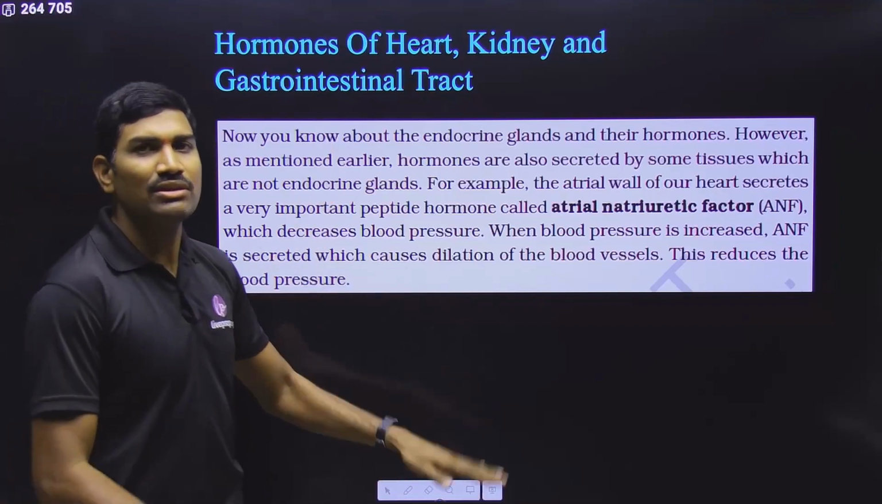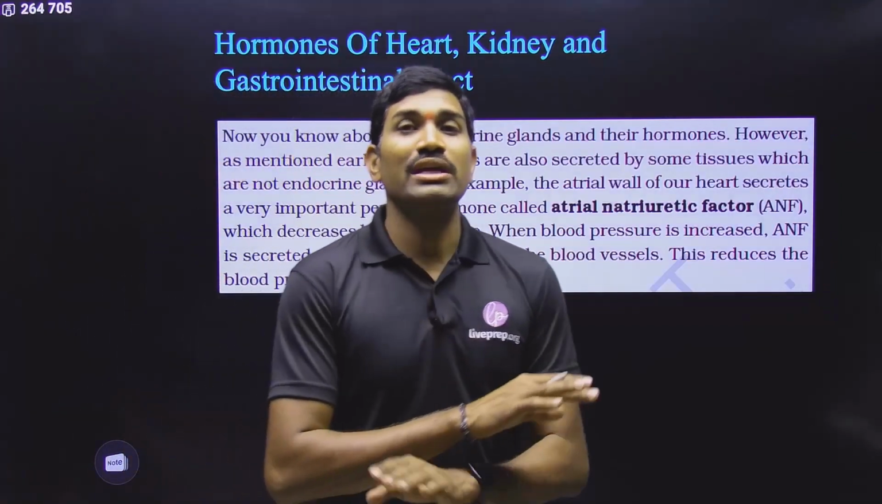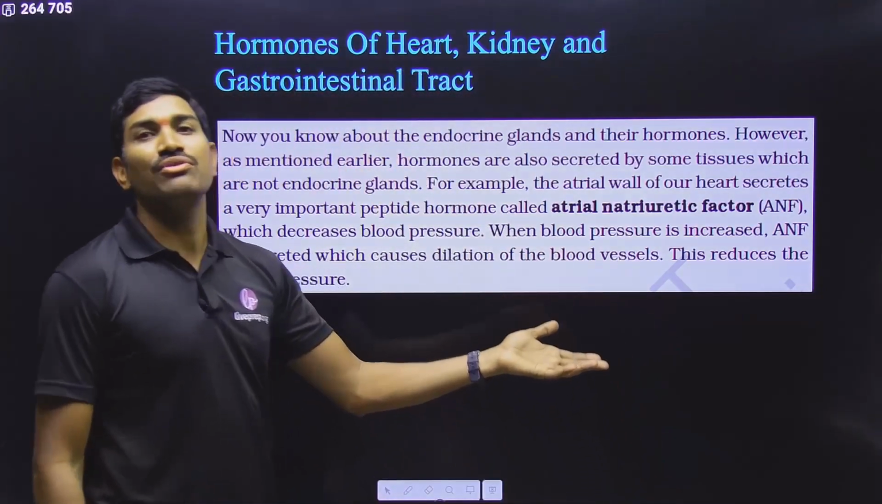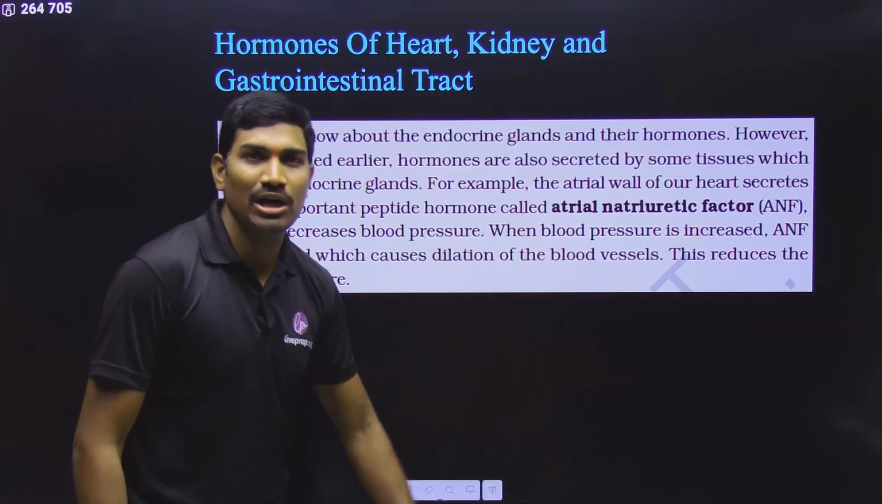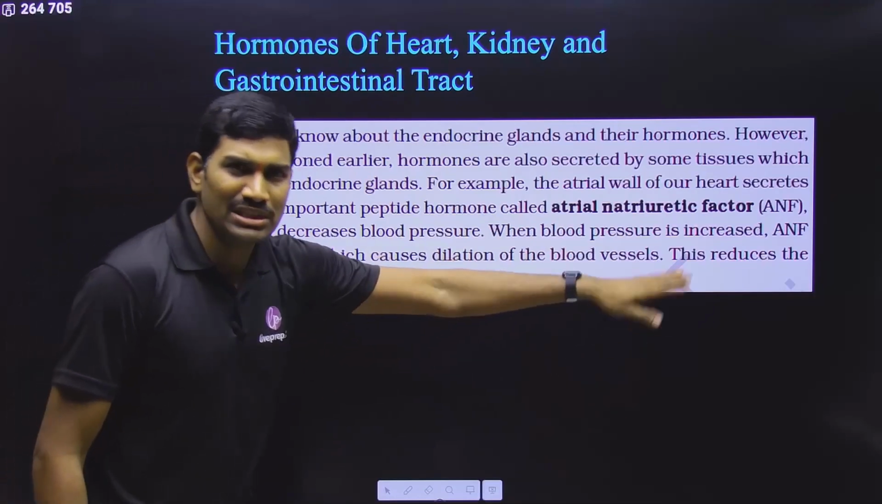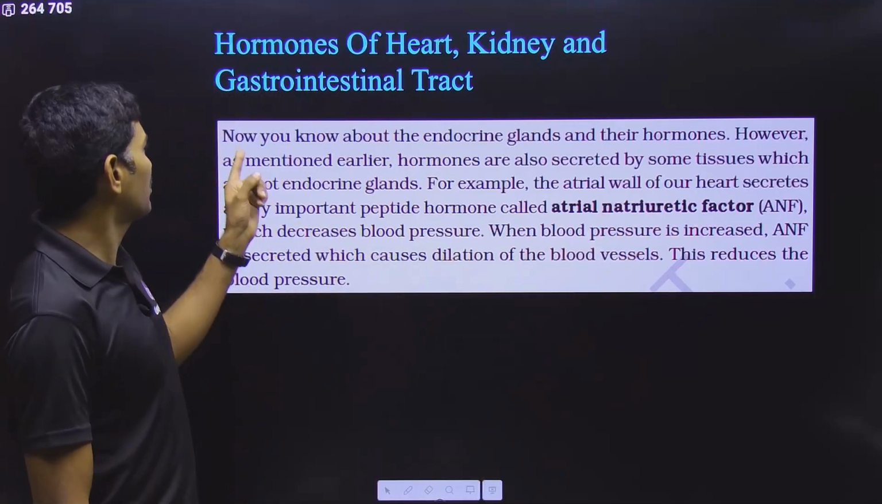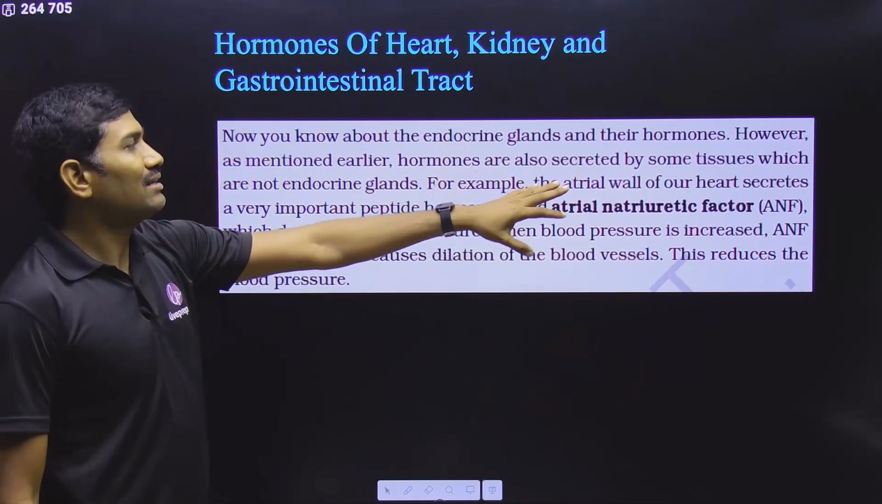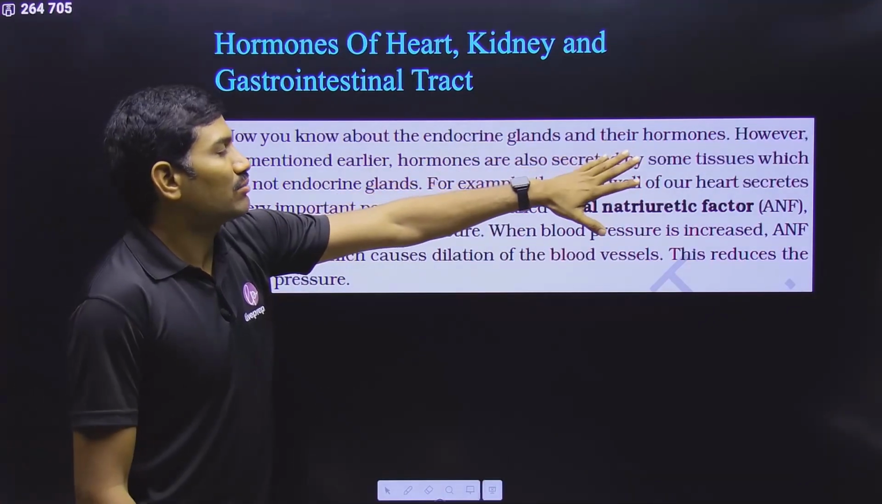Clear? With this, the organized endocrine glands information is completed. Now along with this, there are some diffused cells, and they are also producing some hormones. Here also some of the information we already studied in other chapters. Let us quickly go through this. Now you know about the endocrine glands and the other endocrine glands and their hormones.